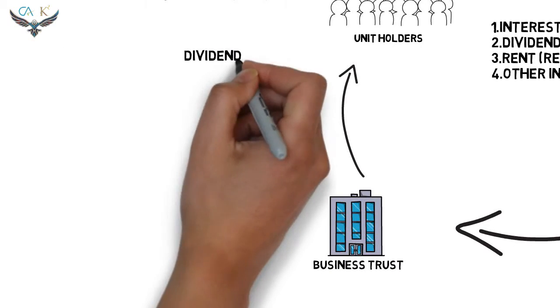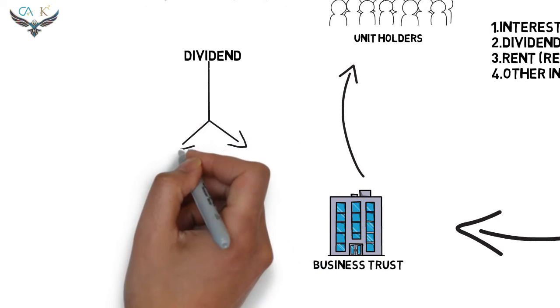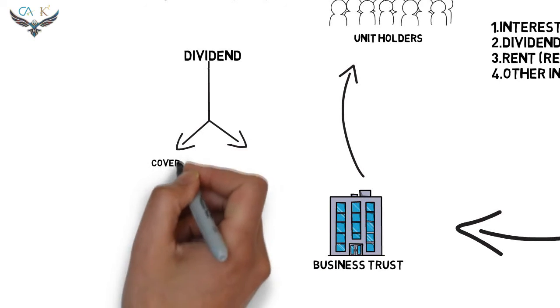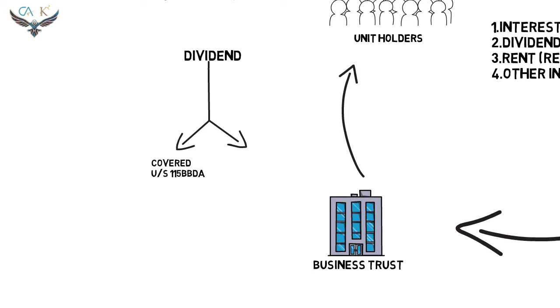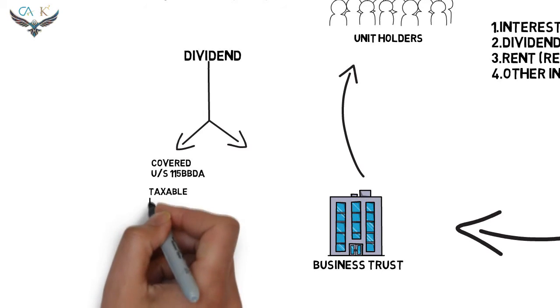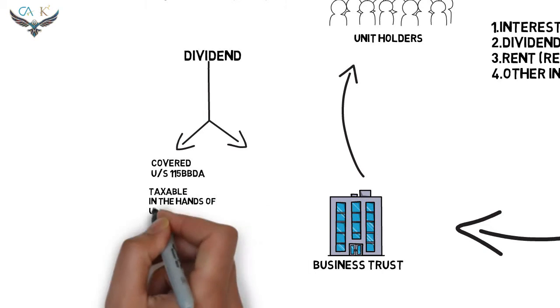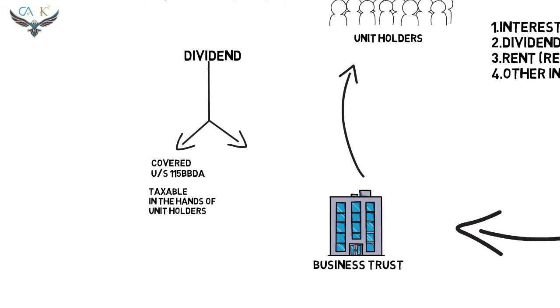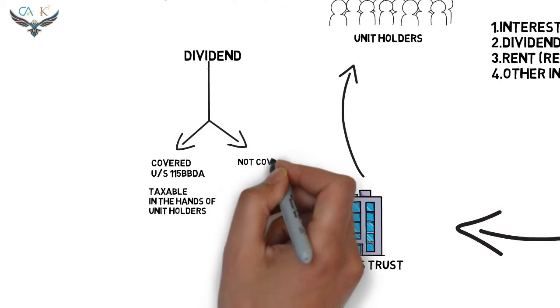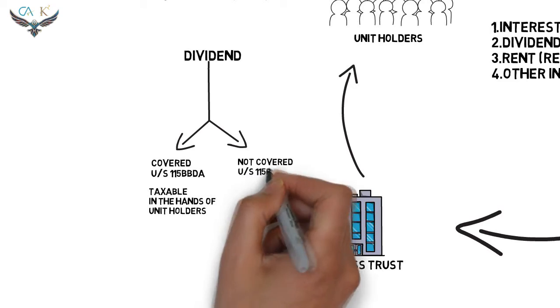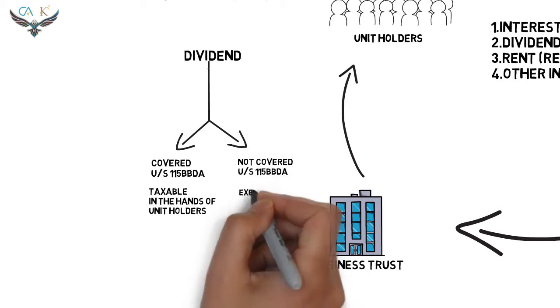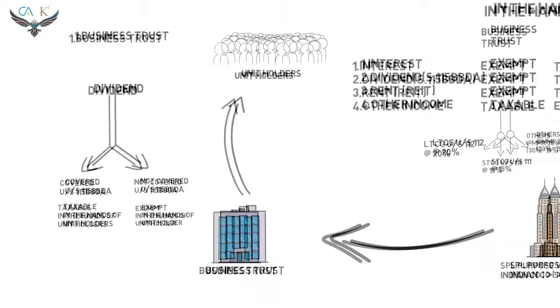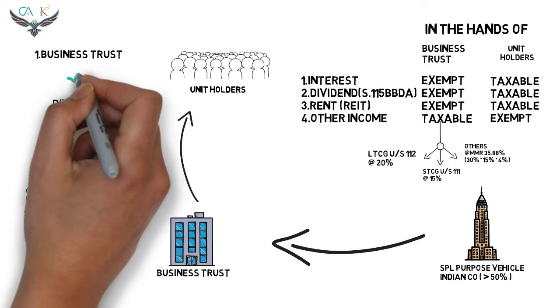Once again, we will see the taxability of the dividend income. In respect of the dividend income, where the special purpose vehicle has chosen to pay tax under section 115BBA, it is taxable in the hands of the unit holders. On the other hand, if it is not covered under section 115BBA, it is exempt in the hands of the unit holders. Just now we understood the tax implication in respect of the income.